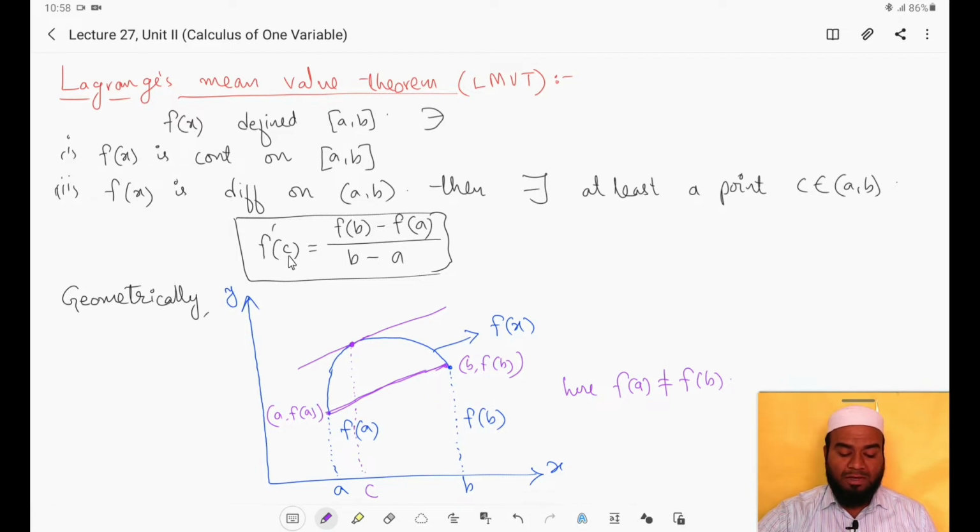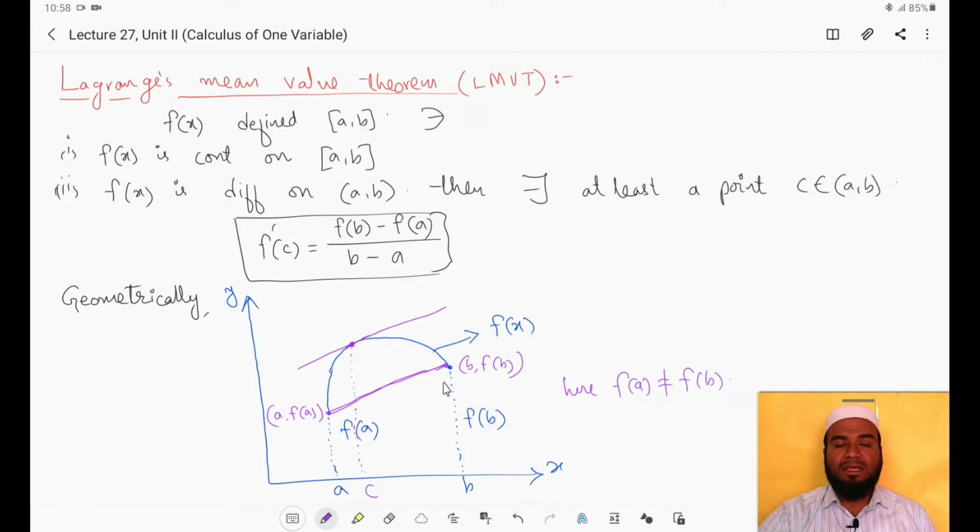So the slope of the tangent drawn at the point c is equal to the slope of the line joining the points (a, f(a)) and (b, f(b)). That is the geometrical meaning of Lagrange's mean value theorem. That is, the tangent will be parallel to the line. Instead of the tangent being parallel to the x-axis like Rolle's theorem, here the tangent is parallel to the line joining the points (a, f(a)) and (b, f(b)). This is the geometrical meaning of Lagrange's mean value theorem, right?